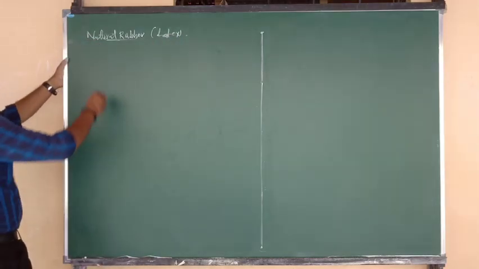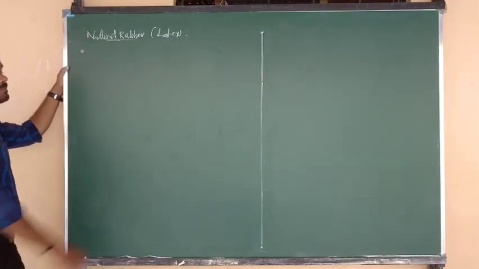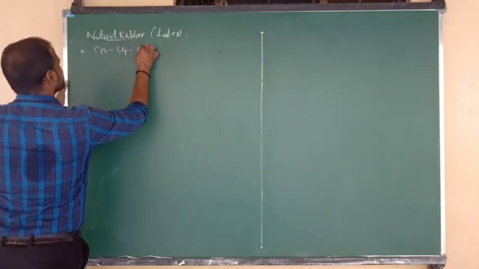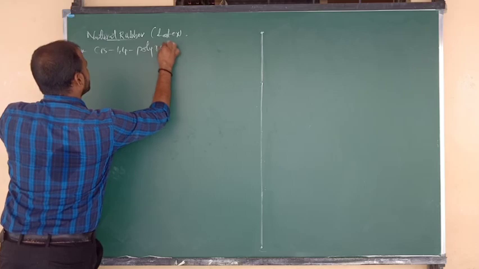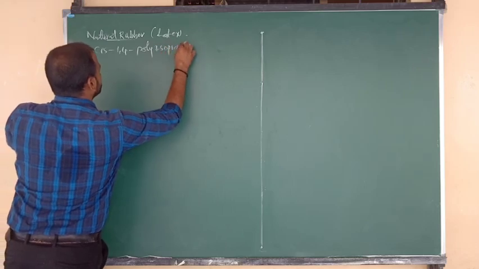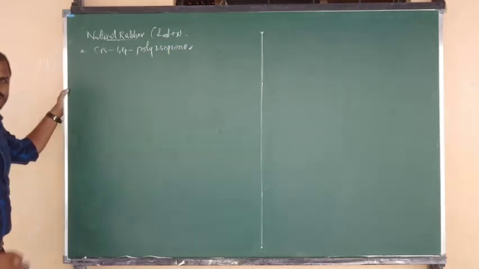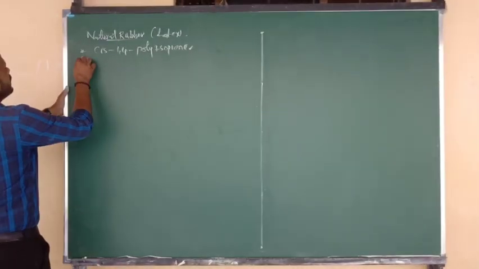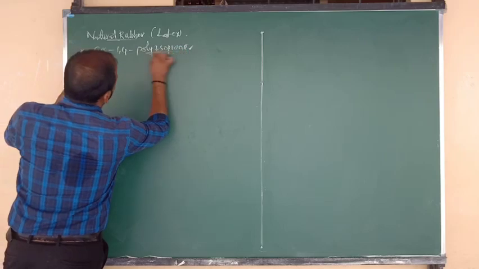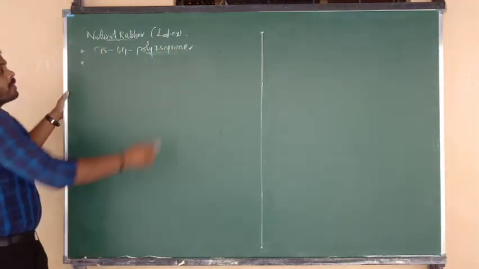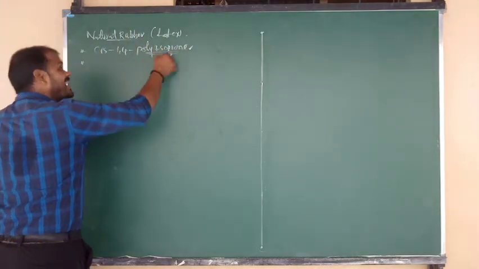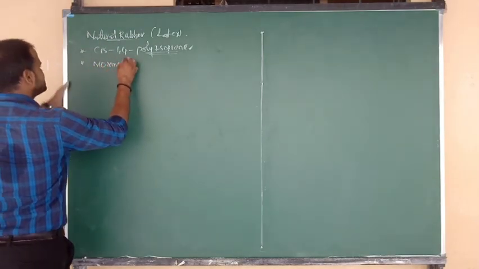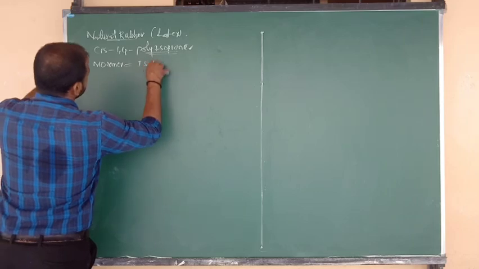Remember this. Next, what is the name of natural rubber? Natural rubber, another name is called cis 1,4 polyisoprene. The same question is repeated, so this only we have to tick. What is meant by natural rubber? Cis 1,4 polyisoprene. Good. This is the name of natural rubber. Polyisoprene means what is the monomer? Isoprene. So in natural rubber, the monomer is isoprene.